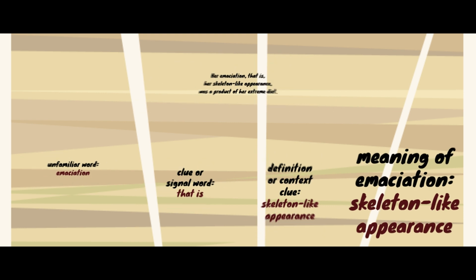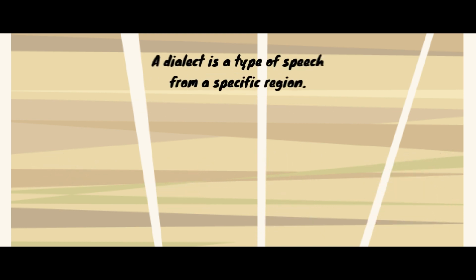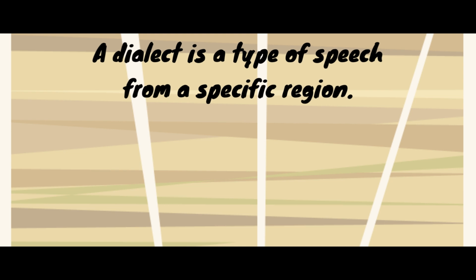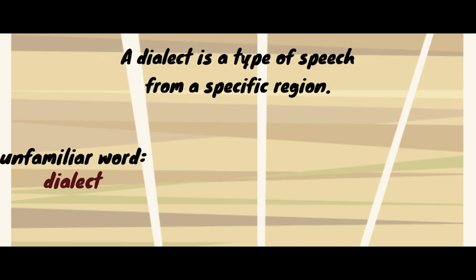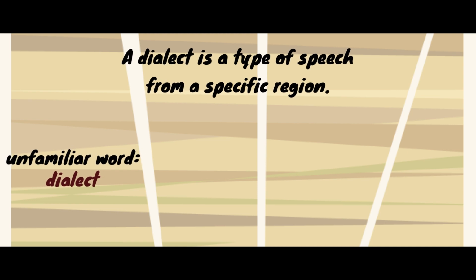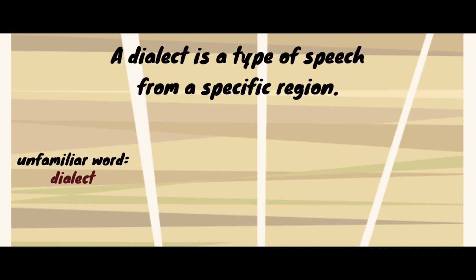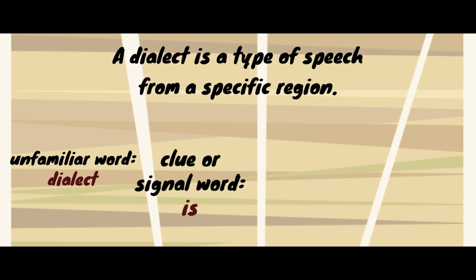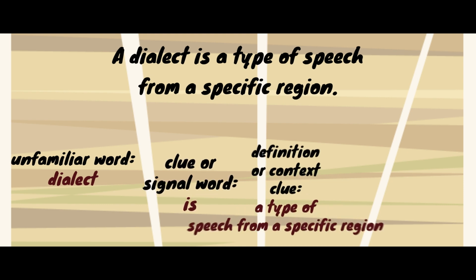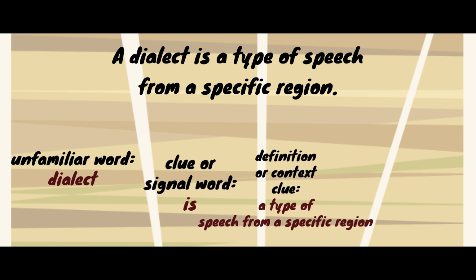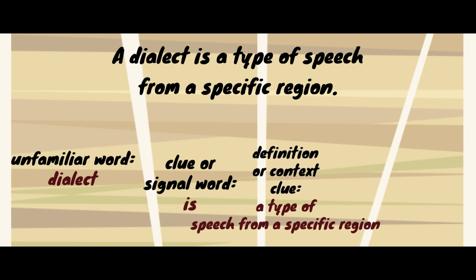Let us have another example. A dialect is a type of speech from a specific region. What is the unfamiliar word? The unfamiliar word is dialect. Correct. Now, what is the clue or the signal word? The signal word is. What is the definition given or the context clue? The definition given in the sentence is a type of speech from a specific region.